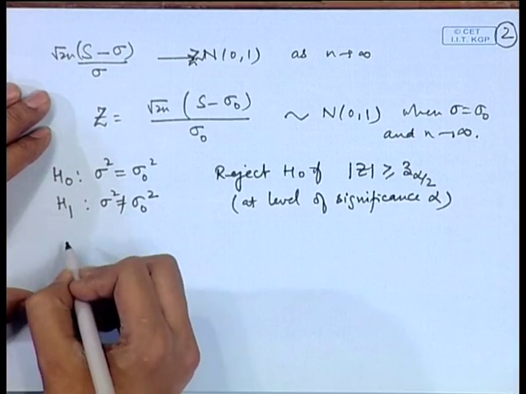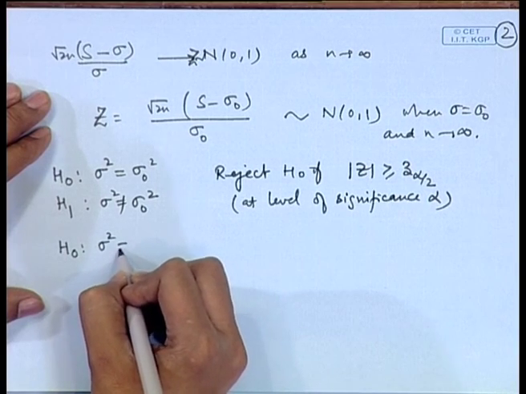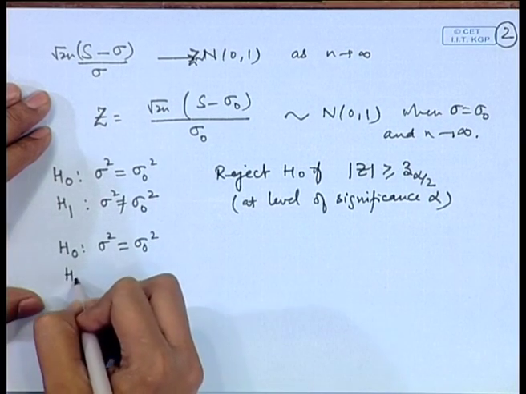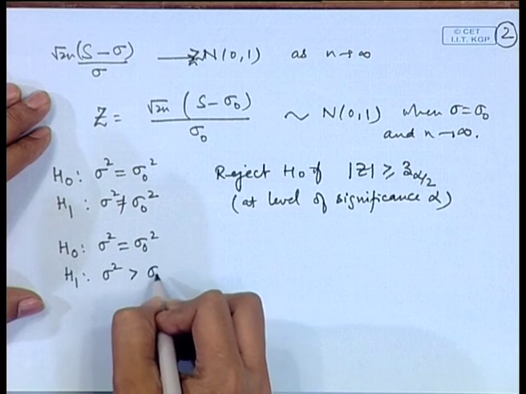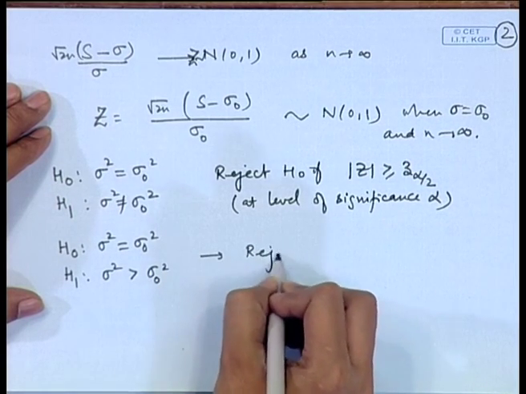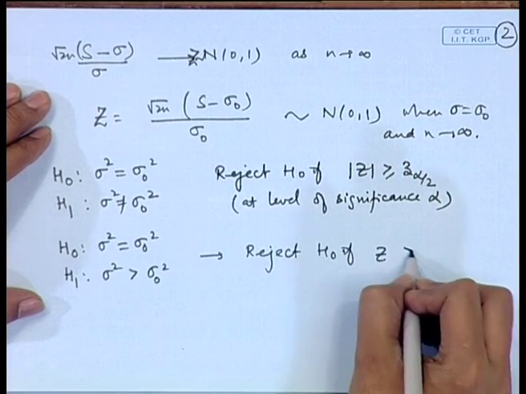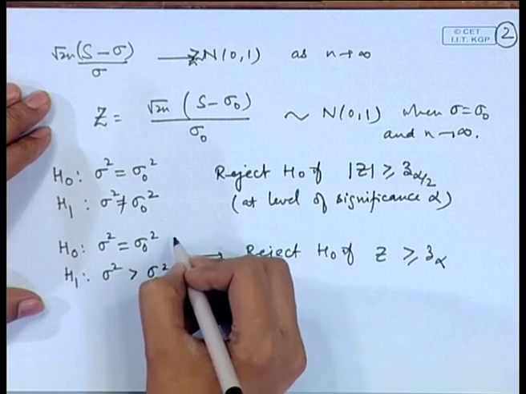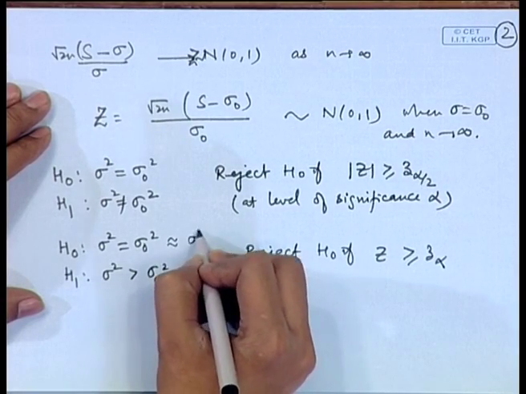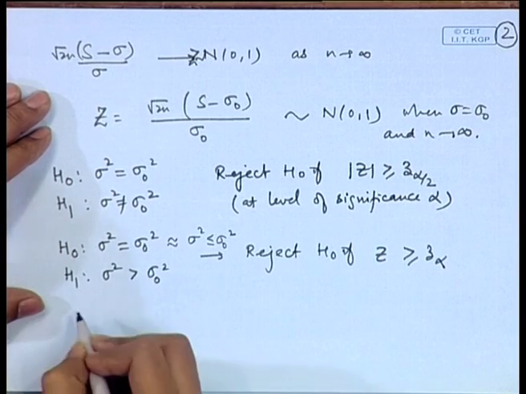Similarly, we can write a one sided test. For example, if I have H naught: sigma square is equal to sigma naught square against say sigma square is greater than sigma naught square, then we will reject H naught if z is greater than or equal to z alpha. Of course, this hypothesis is equivalent to writing sigma square is less than or equal to sigma naught square.